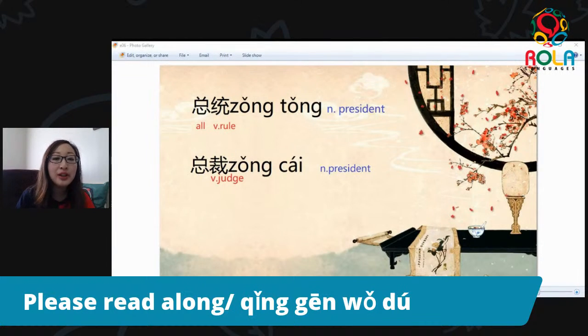So next up, we have another word. It's also a noun. It also is president. But this is president in a more business sense, like the president of a corporation, the president of a company. For that, we say 总裁. 裁 is also a verb. It means to judge. But again, 总裁 does not mean your Supreme Court judge. It means the president of a company, the president in the business sense.